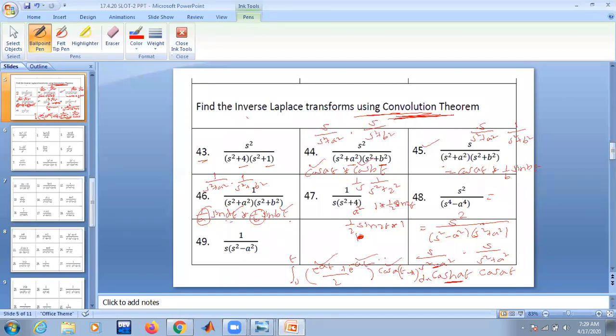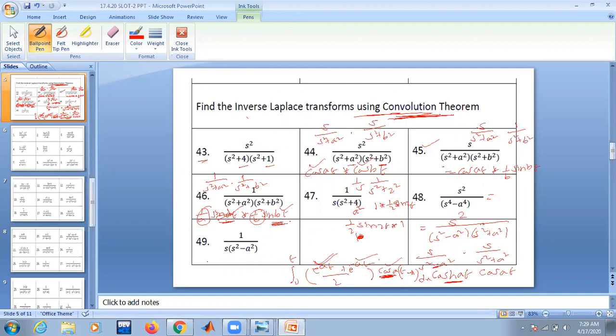Separate the integrals and evaluate. You can separate the integrals here because it is not a trigonometric product. It is a product of a trigonometric function and an exponential function. Therefore, you have to separate the integrals and evaluate. Whereas here, this is a trigonometric product. Therefore, you have to write the product into a sum. Is that clear? Yes, sir.